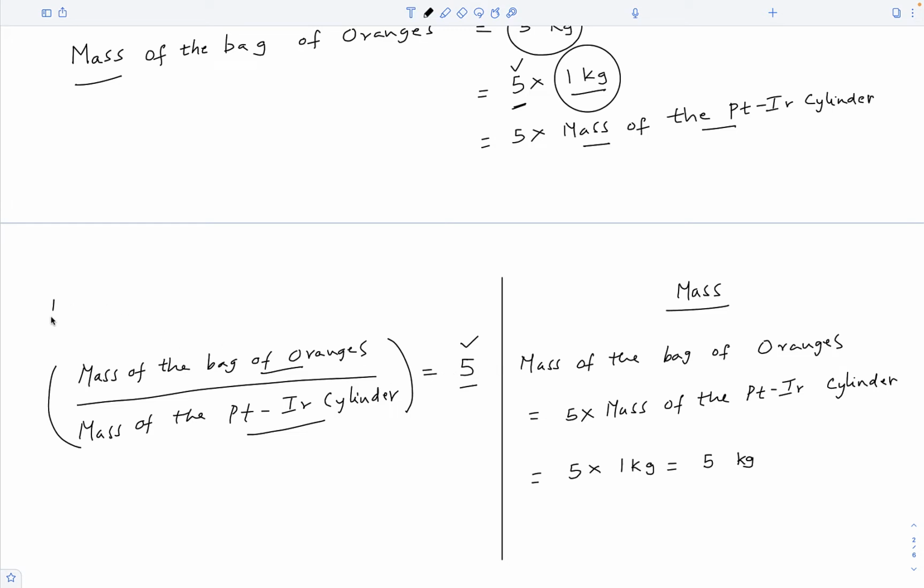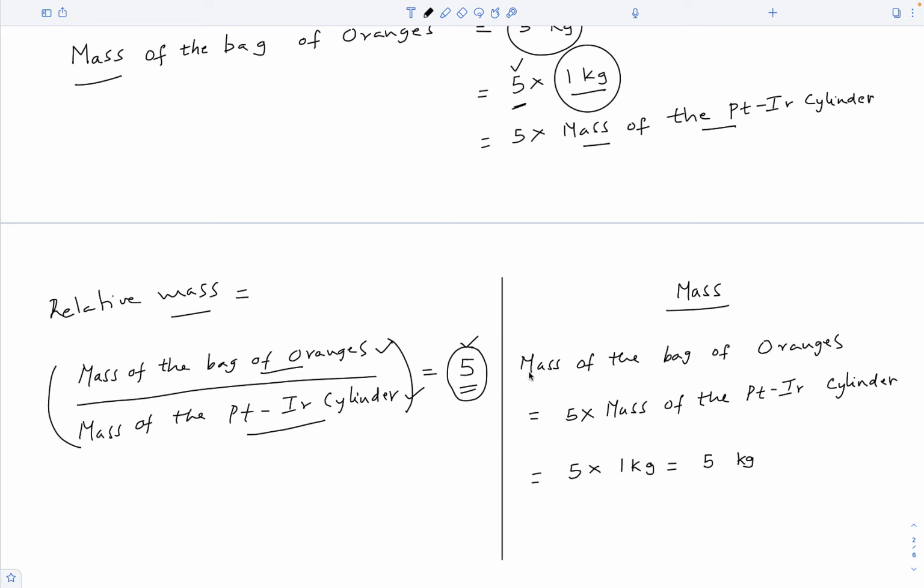That is why this ratio is called relative mass of the bag. And relative mass, because it is a ratio between two masses, it is dimensionless. When you divide a physical quantity with the same physical quantity, you will always get a number, a dimensionless number.